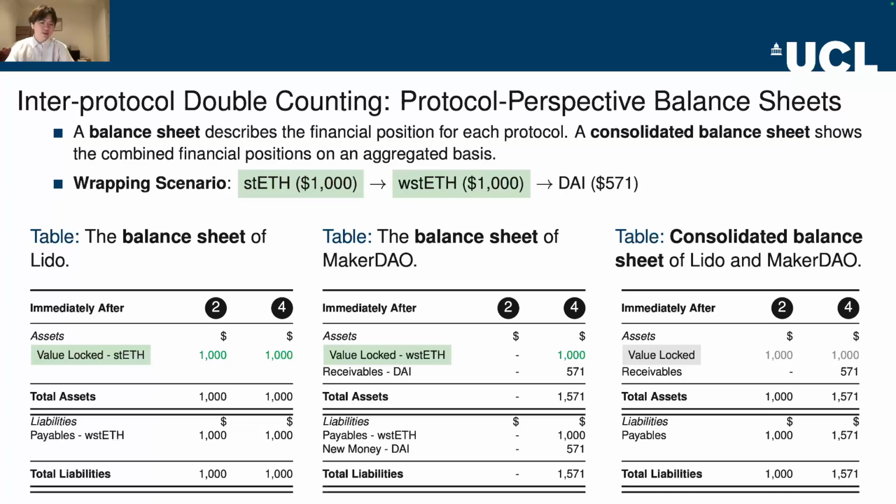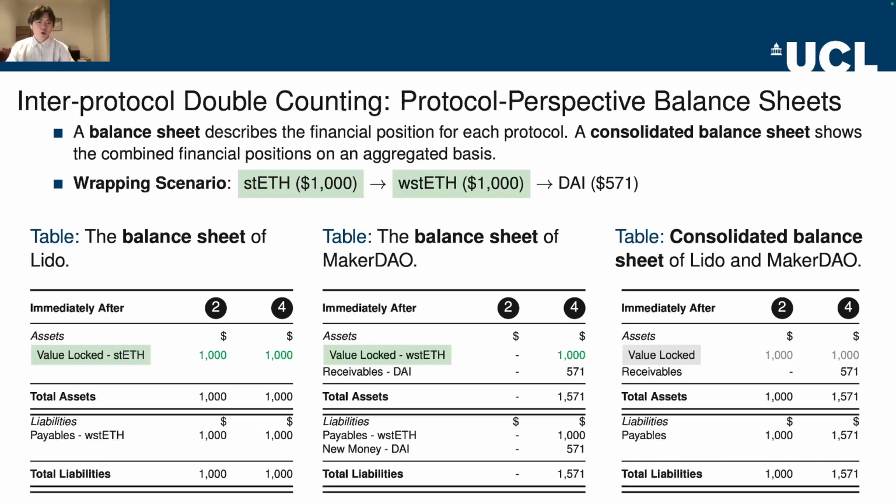By employing the principle of non-duplication in consolidated balance sheet accounting, where accounting entries that are recorded as assets in one company and as liabilities in another company are eliminated before aggregating all remaining entries, we can effectively eliminate instances of double counting within a DeFi ecosystem.